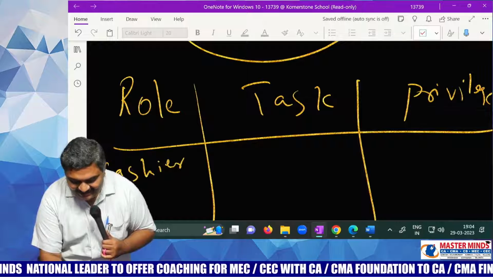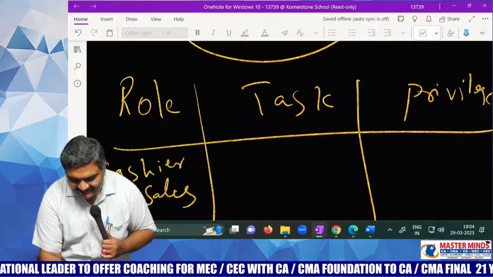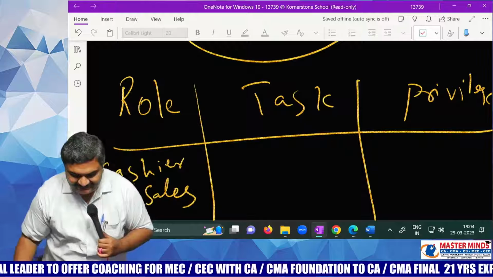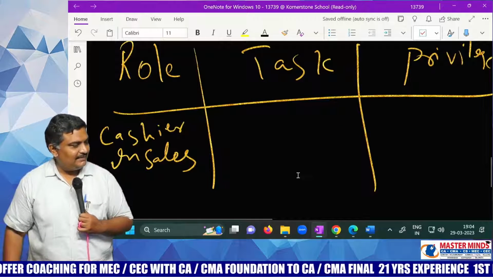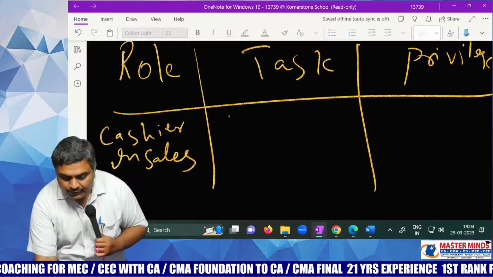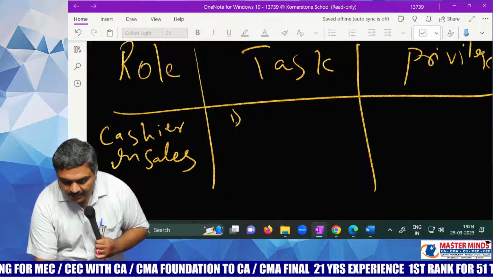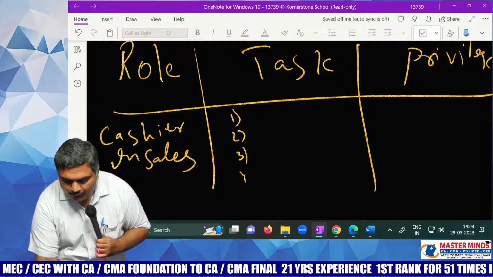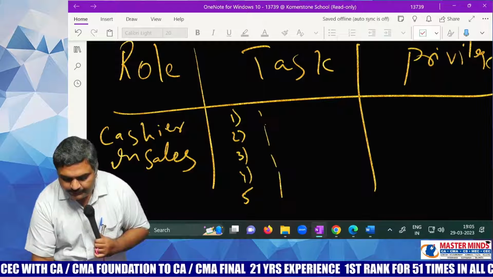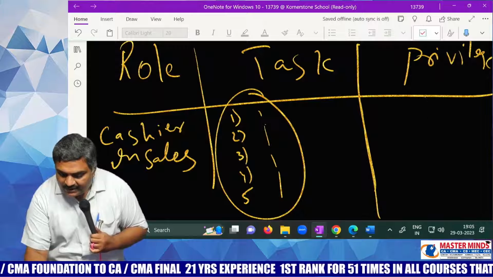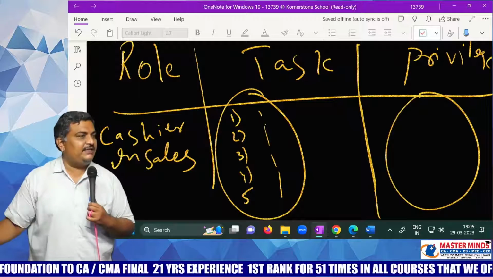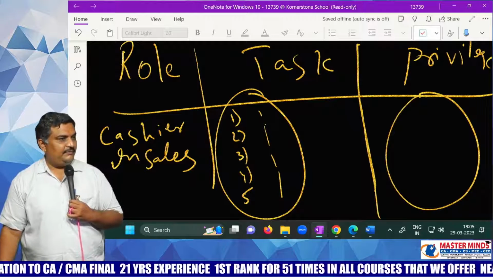Cashier in sales. Okay, what is my role? Cashier in sales. Okay, now what tasks do you do as a cashier in sales? 1, 2, 3, 4, 5 tasks I will do. Okay, to do these tasks, what privileges are required in the software? Only those privileges we will give.